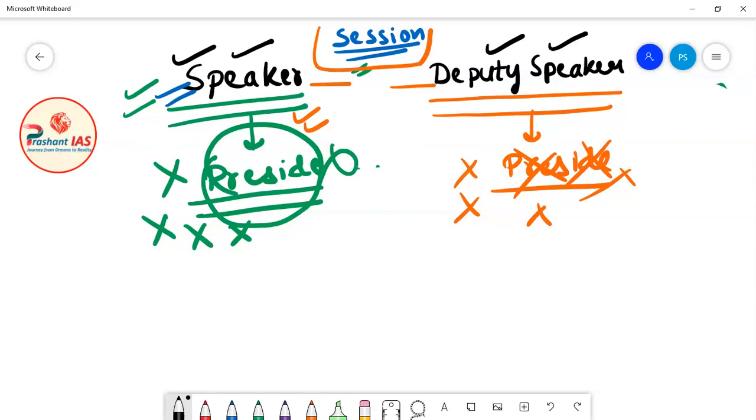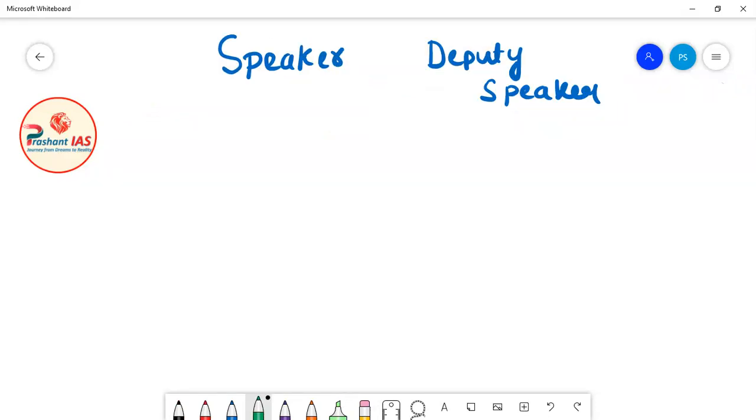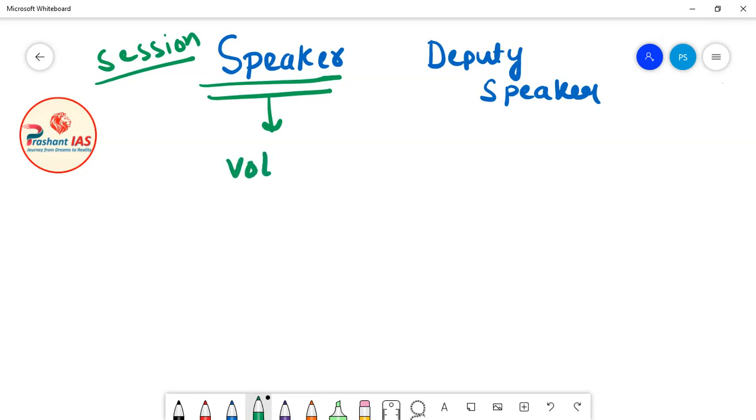Now friends, after this, let's suppose that a particular session of Lok Sabha is being conducted for the removal of the speaker of Lok Sabha. In that session, the speaker can give vote during his own removal process. So let's suppose that in Lok Sabha the voting process is going on for the removal of speaker.